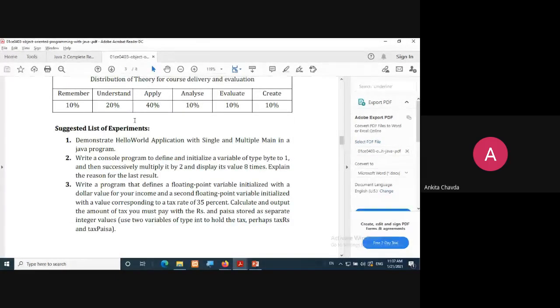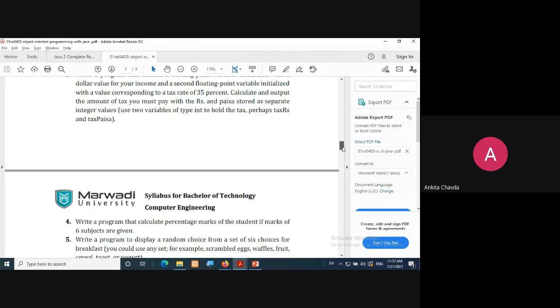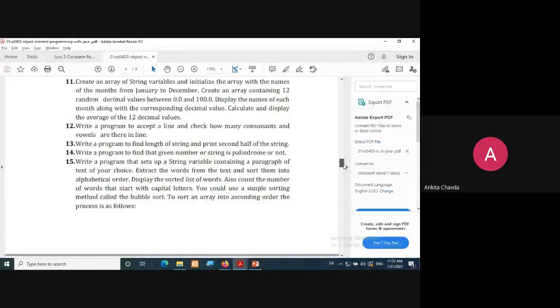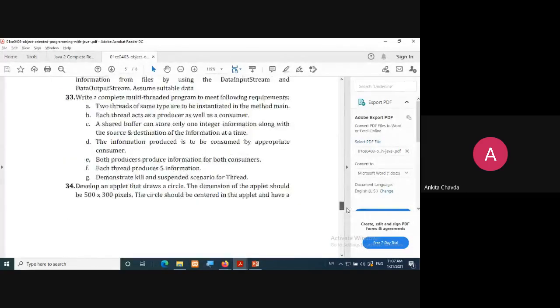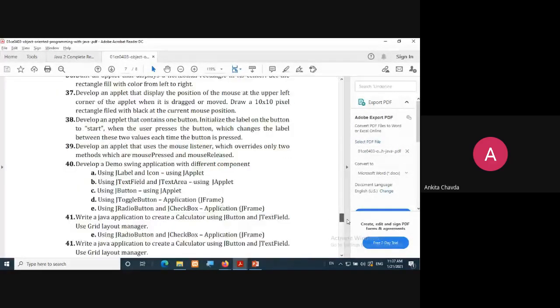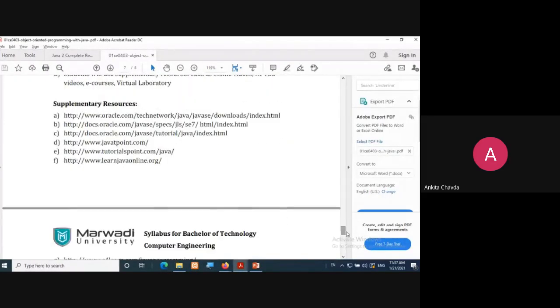Here is the list of experiments, right? But we would be having some modification in the experiment list, because you won't be able to do all the 41 or 42 programs in the laboratory sessions, right? It's 41 programs, so we will do some modification in the experiment list. And these are the supplementary resources. You can use Java Point, Tutorial Point, Learn Java Online.